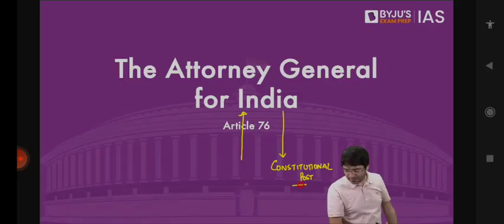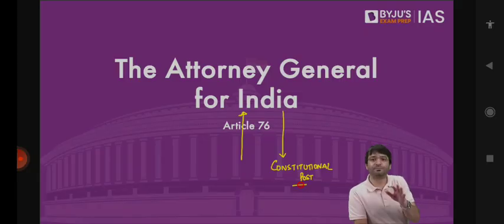What about Deputy Prime Minister? Constitution does not talk about Deputy Prime Minister. But there have been instances where Deputy Prime Ministers were appointed. For example, Sardar Patel was a Deputy Prime Minister. Shri Devi Lal was a Deputy Prime Minister. Shri L.K. Advani was a Deputy Prime Minister. So Deputy Prime Ministers are also ministers. Lal Krishna Advani was a Deputy Prime Minister, but he was also the Home Minister.